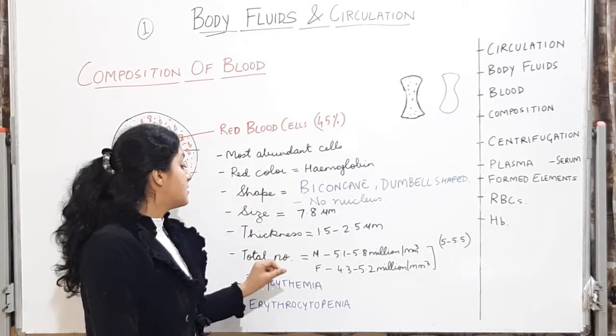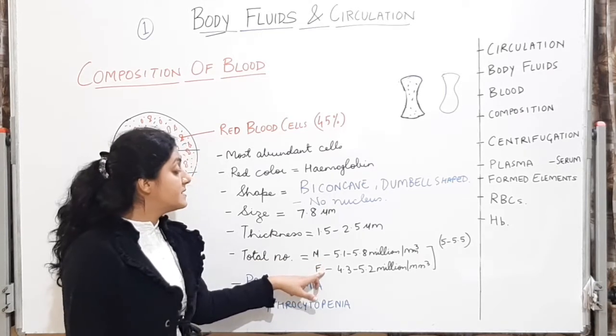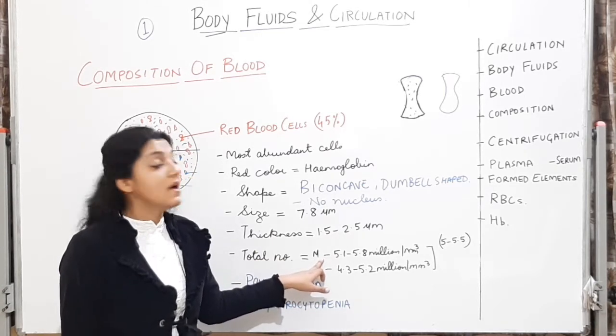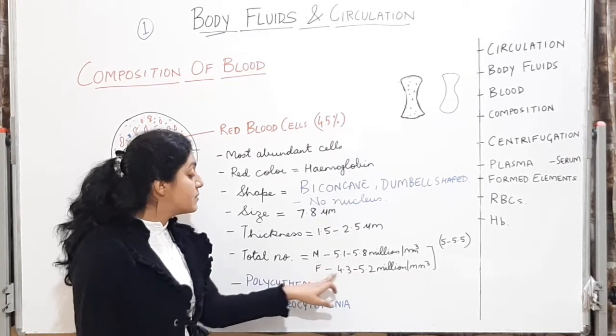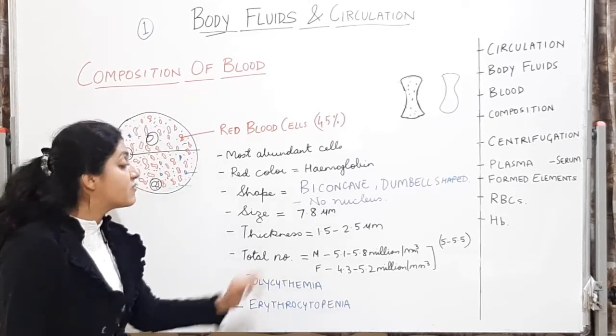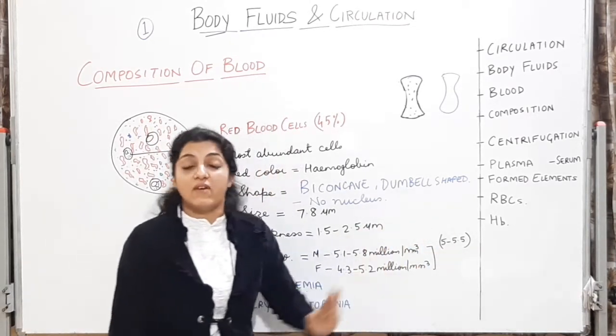Then, if you want to see the number in males and females, males will have a higher count. Males will have around 5.1 to 5.8 and females will have around 4.3 to 5.2. But the average given in your NCERT is 5 to 5.5.